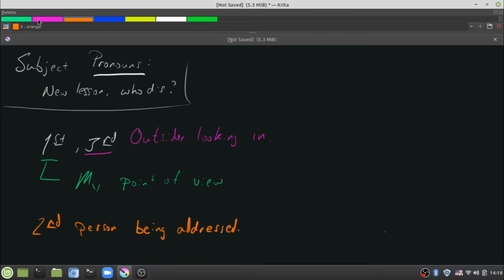So when we talk about works of fiction or nonfiction that are written in first person, the pronouns we see are I, if it's me doing something by myself, or we, if there's someone else there with me. When you have a story written in the third person, you see a lot of he, she, they, or a person's name.